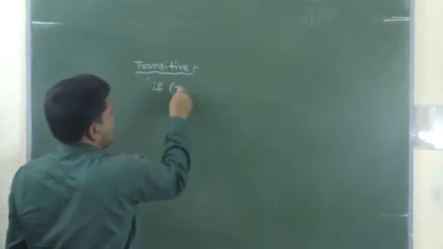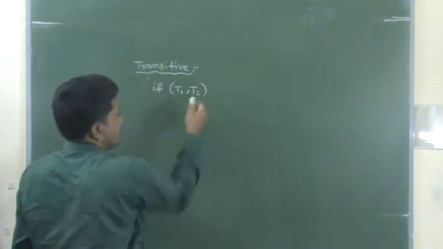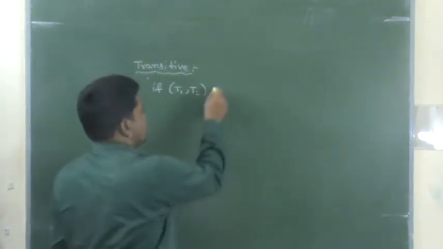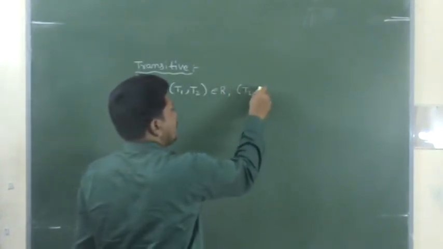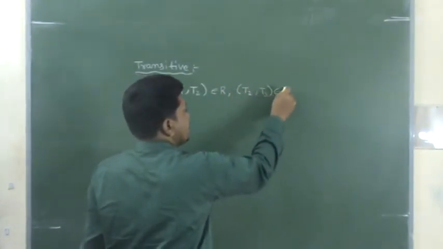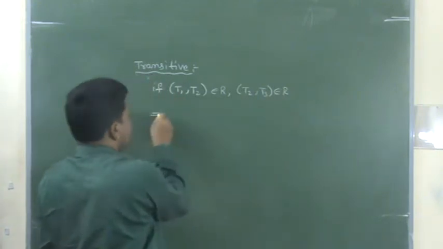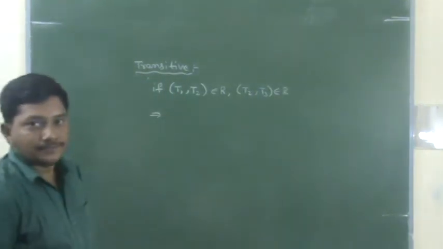If T1 is congruent to T2, that means this belongs to R, and T2 is congruent to T3, this also belongs to R. What is the meaning?